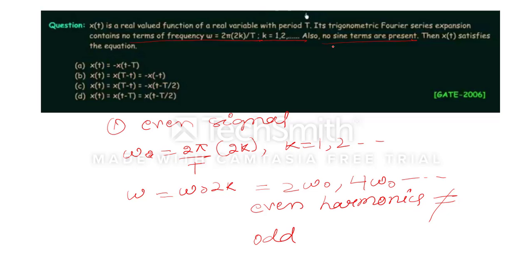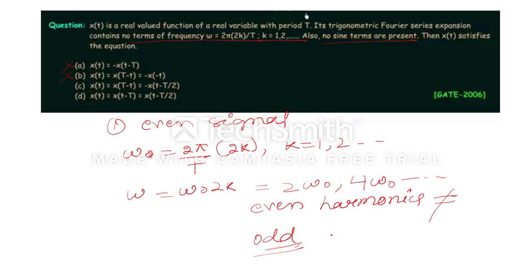And the signal is an even signal. Looking at the options, the one with minus x(minus t) will definitely not be the right answer because it's an even signal. Here also it can't be true because it's an even signal. Then because they are talking about odd harmonics being present, we should think about half wave symmetry also.